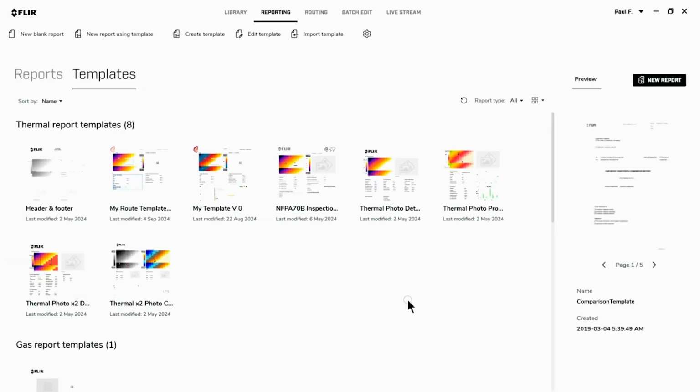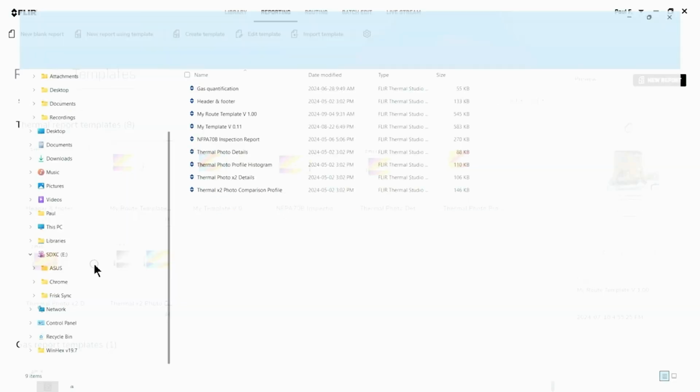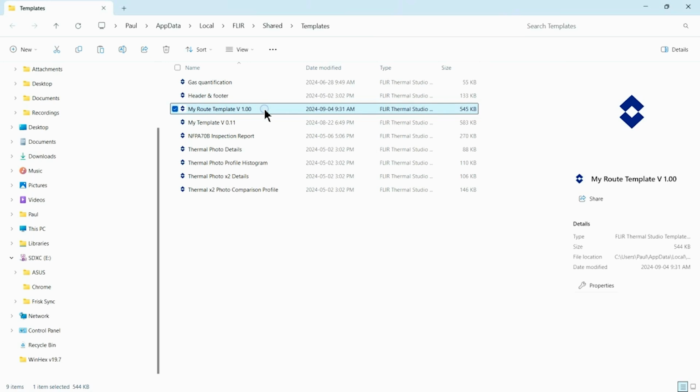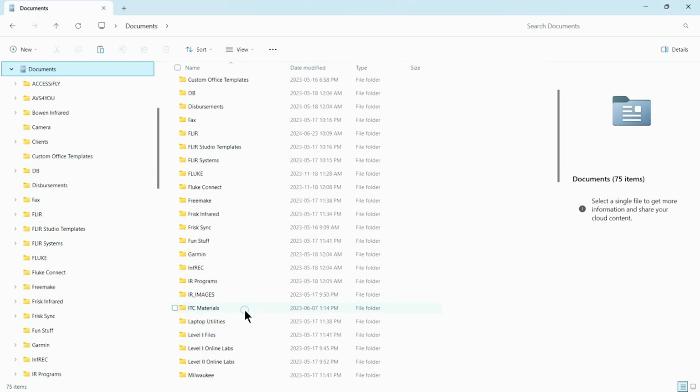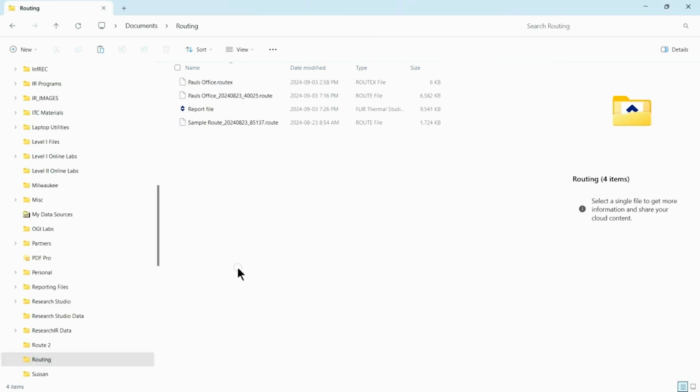Now, the issue is that Thermal Studio stores its templates in hidden files, and there's a separate area for the templates used in routing. We need to move the template from the standard folder to be imported into the routing area. To do this conveniently, select the template you want to access, and then go to Open Containing Folder. As you can see, these are where the templates for general reporting are held. The one I want to copy is this one, so I'm going to do a Control-C and store it. I have created a folder called Routing, and I'm going to store it there because I'm going to have to import it into Thermal Studio in the routing side of things.